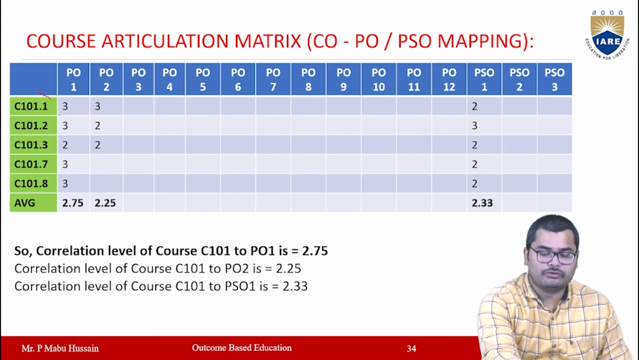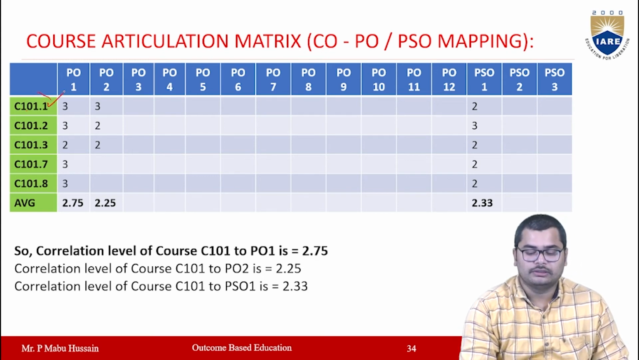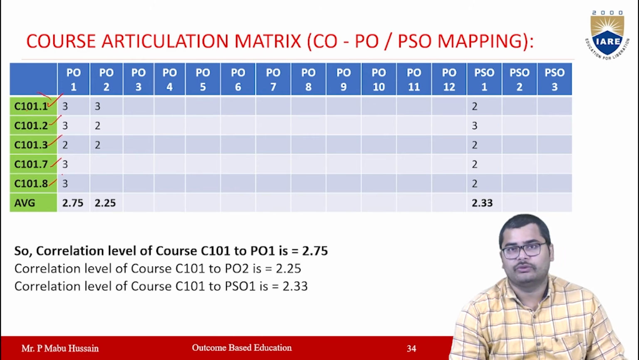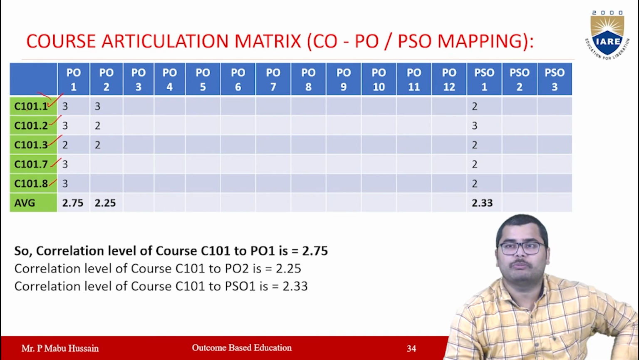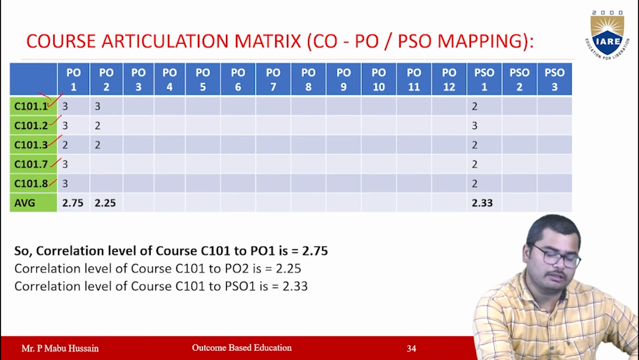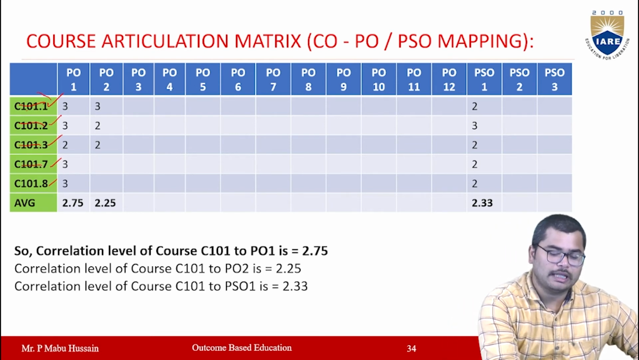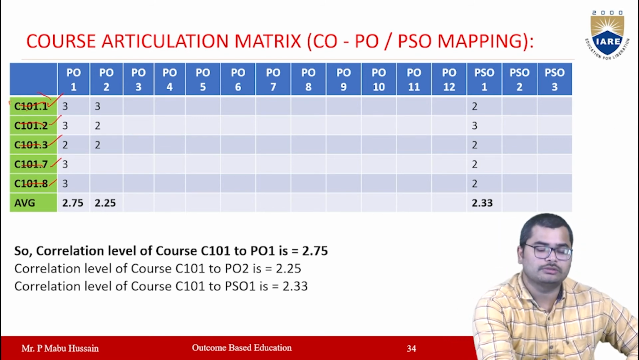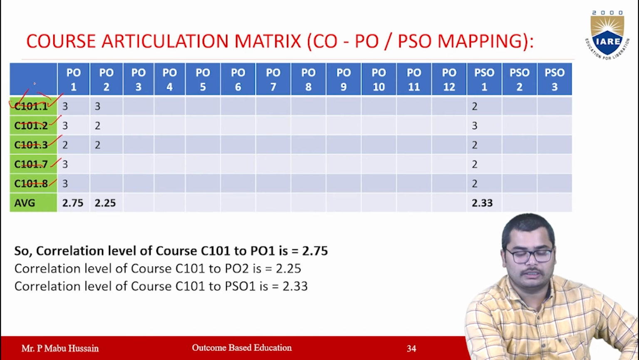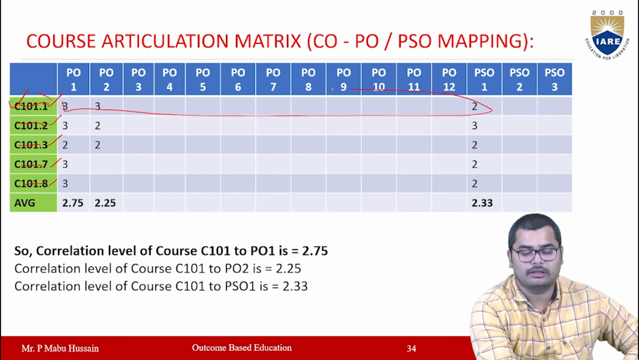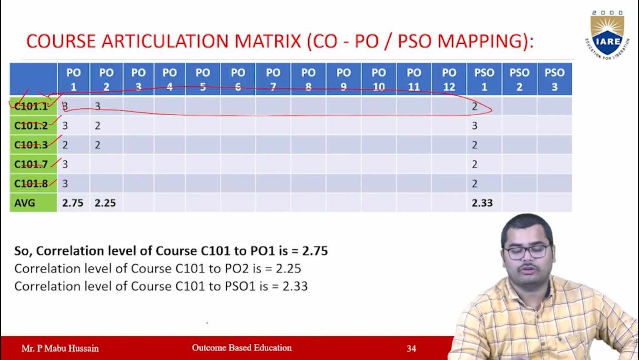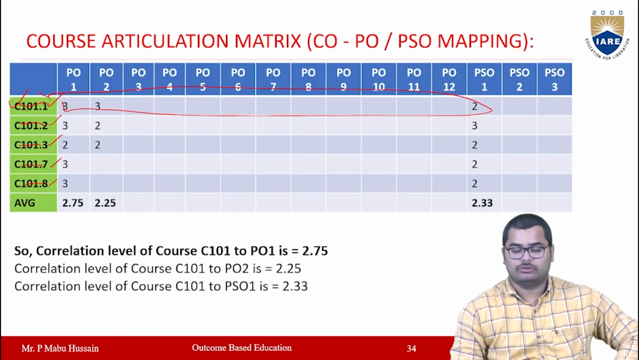C101, course 1 if you take, for course 2, course 3, course 4, like that you have to prepare a CO, PO or PSO mapping. So here it was a mistake. Actually, here you have to define the course number. For your first course, these are the values you have to take, average values. Okay, like that you have to prepare for all the courses.